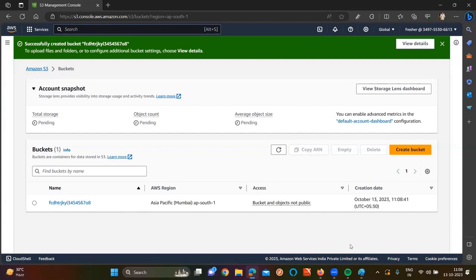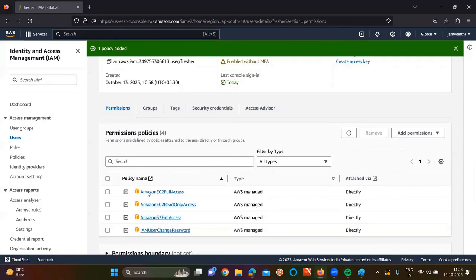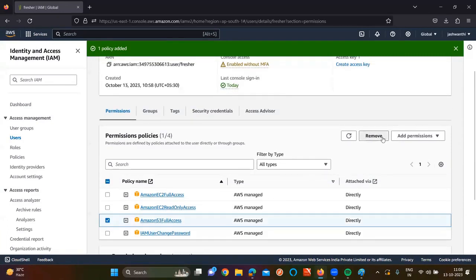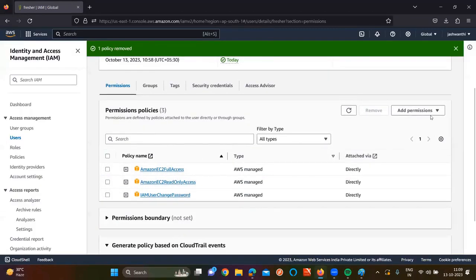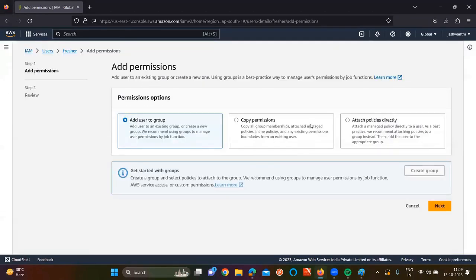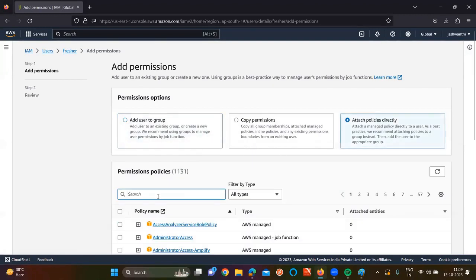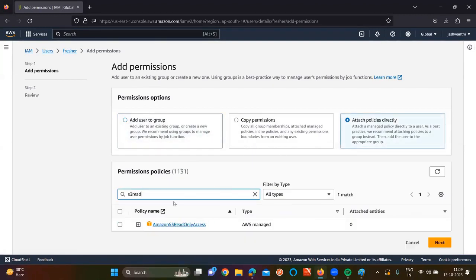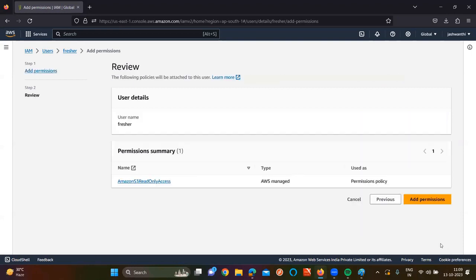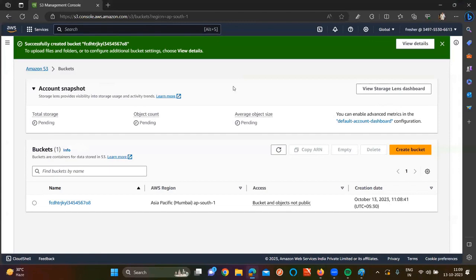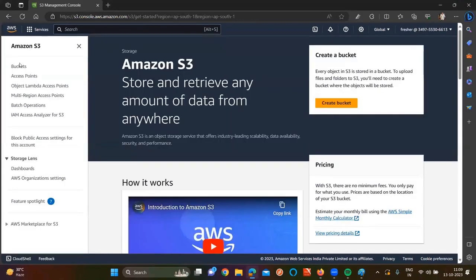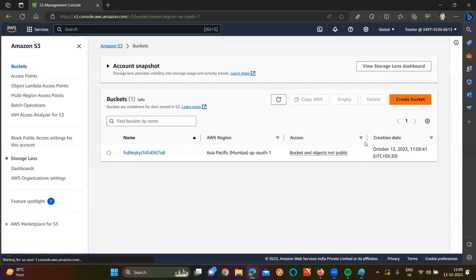Then what I'm doing is, I'll go here and remove the S3 full access. I'm removing this permission. Now this time I'm trying to give only read-only access. Add permission, attach policies. Here I want to give S3 read access. Sir, now if I go here and try to create any bucket, is it going to create, sir? No. Why not? Because we provided only read access. Let's check this one.